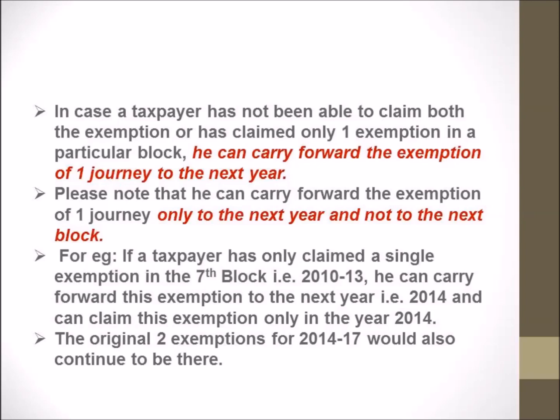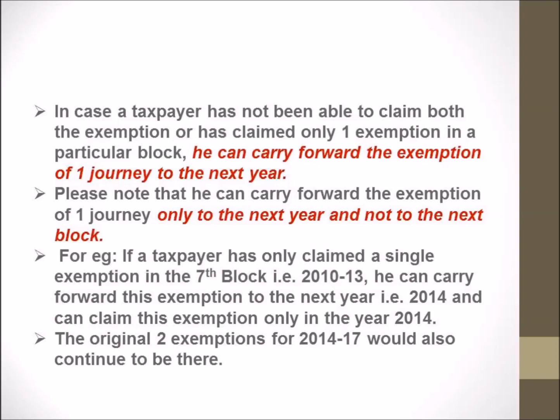And the original two exemptions for 2014 to 2017 would also continue to be there. So he can only claim the carried forward exemption in the year 2014. If he is not able to claim that exemption in 2014, then that exemption will lapse and he will not be allowed to take that exemption to 2015.